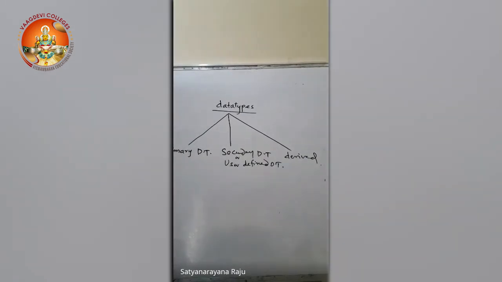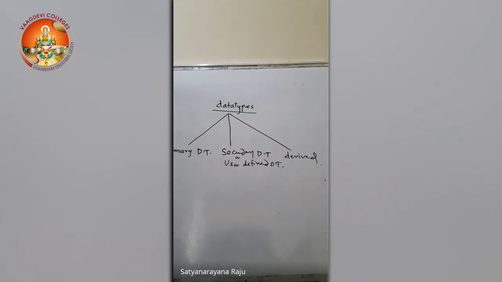So the first one is the data type which is already available, or already defined by the language, called the primary data type. The data type defined by the users is called user defined. And coming to the derived, derived is nothing but using some fundamental data types, we can derive a new data type, like pointers and arrays.